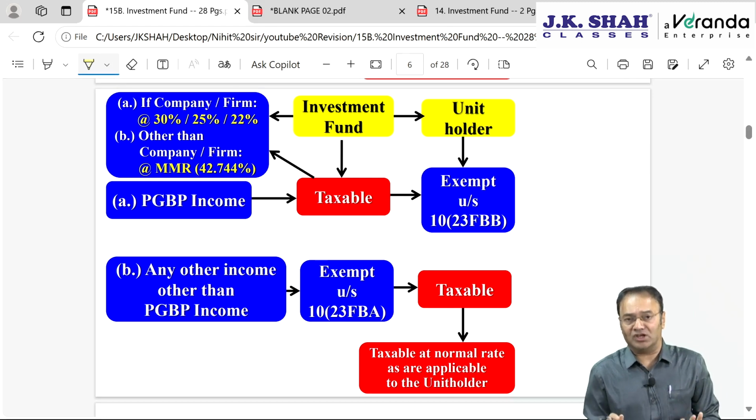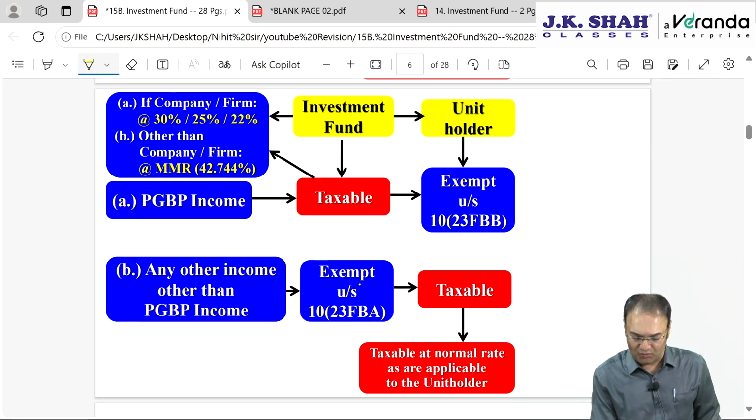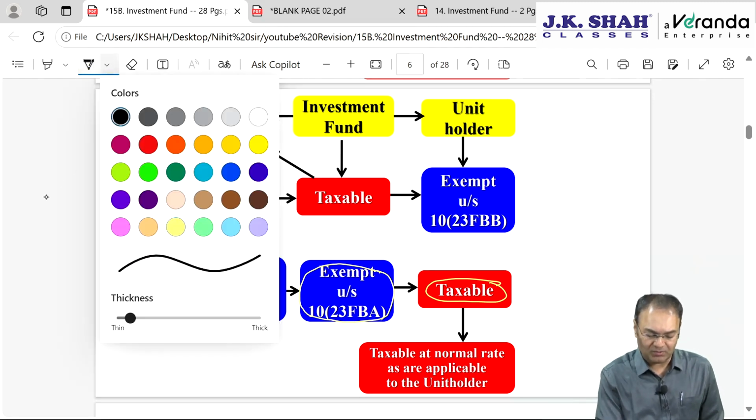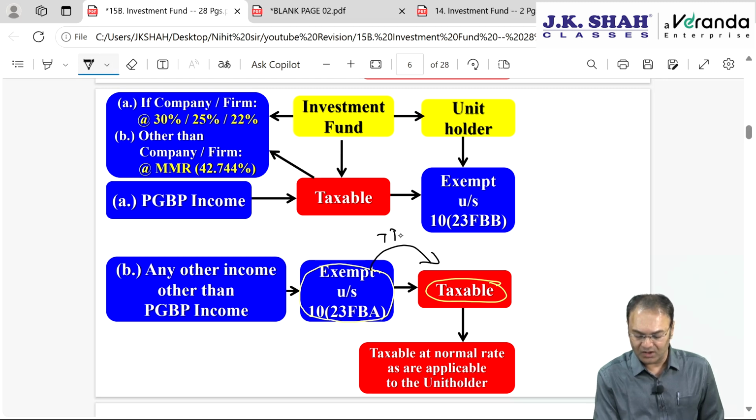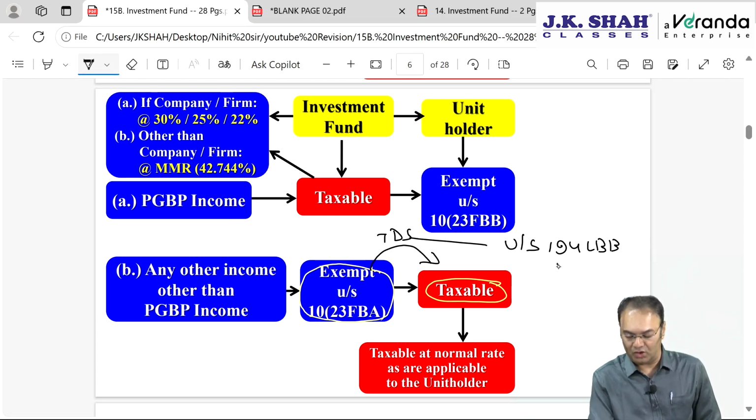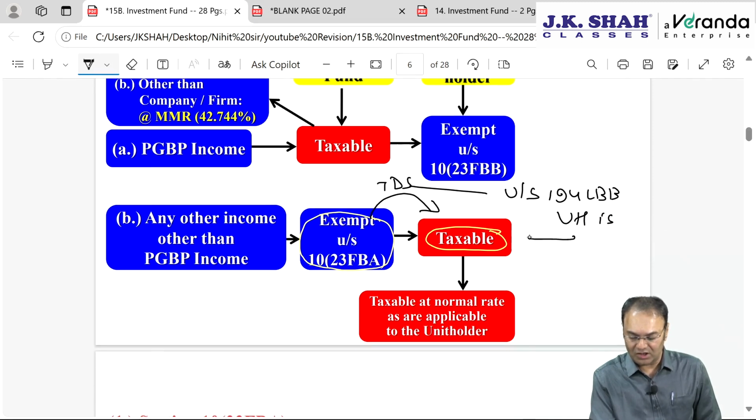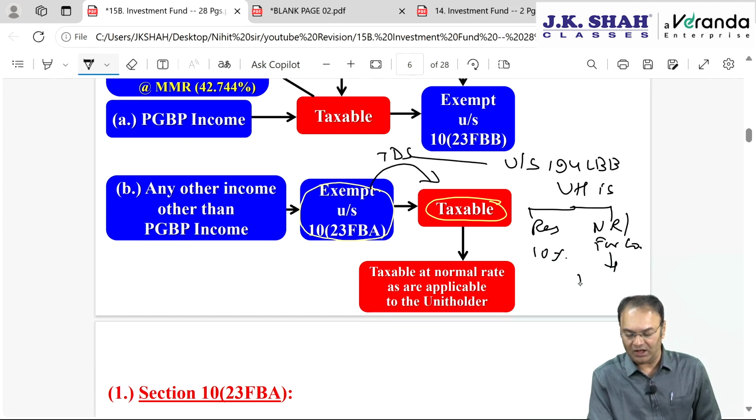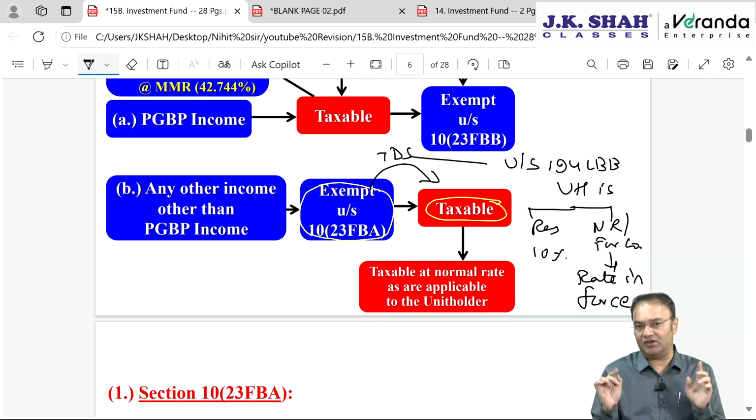Now remember the TDS provision, which will be repeated in the TDS chapter also. Whatever is exempt for the investment fund, when they pass it on to the unit holder, for the unit holder it is taxable. Since taxable, the investment fund will be required to deduct TDS. TDS will be under section 194LBB. And at what rate? That depends upon the residential status of the unit holder. If the unit holder is resident, then TDS will be at a flat rate of 10%. And if the unit holder is non-resident or a foreign company, TDS will be at the rate in force. And rate in force means the rate given in the Finance Act.